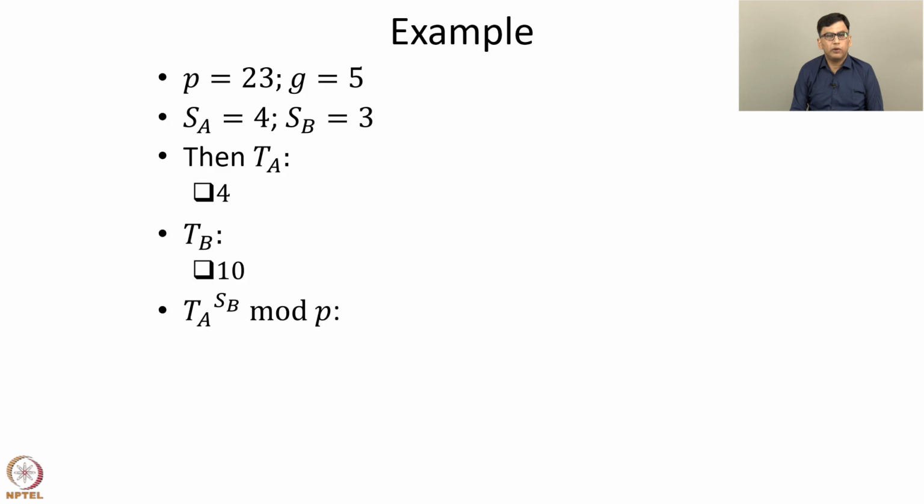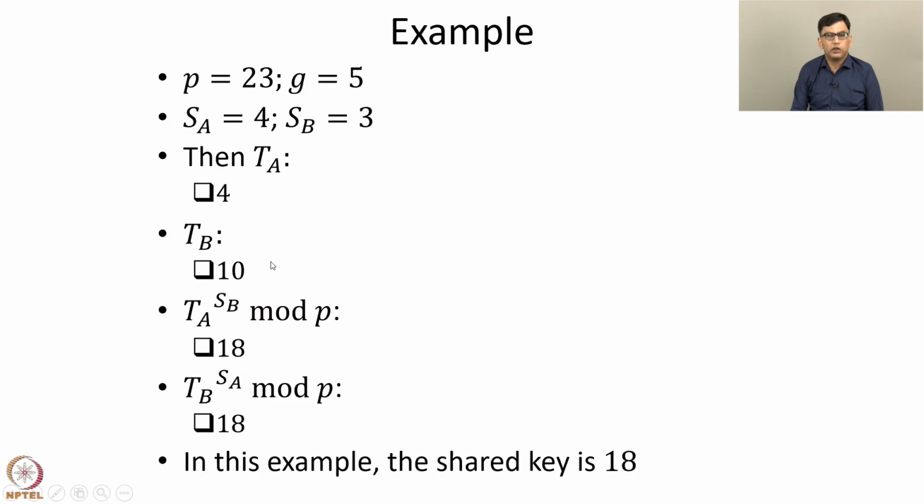Now, TA to the power SB mod P, which is the value computed by Bob. So, it is 4 to the power 3 mod 23, and that comes out to be 18. Similarly, TB to the power SA mod P is 10 to the power 4 mod 23, and it comes out to be 18. So, in this example, Alice and Bob have agreed upon the shared key 18. Notice that Alice and Bob have both obtained the same number 18, which is the shared symmetric key.